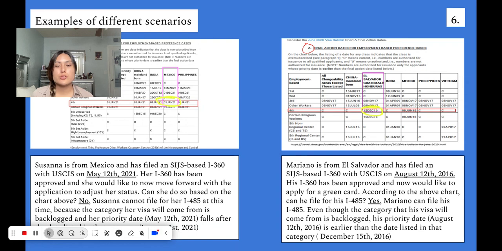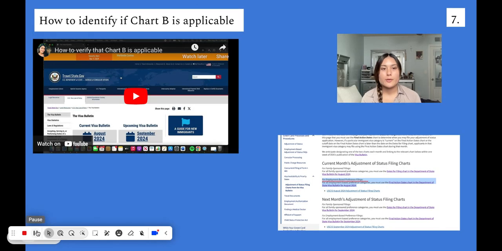Again, it's impossible to know when the status of his application is going to be set and when he's actually able to obtain a green card, but I'm going to show you in a little bit why filing for the I-485 still greatly matters despite there being a backlog. Before moving forward and explaining to a client why the I-485 still matters despite there being a backlog, I'm going to show you one more thing that they should look out for, and that is Chart B.